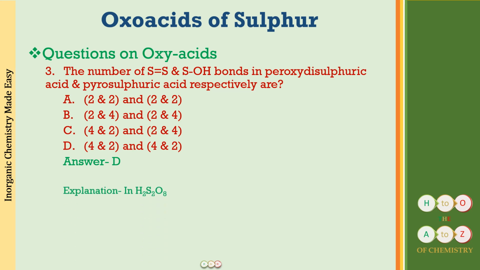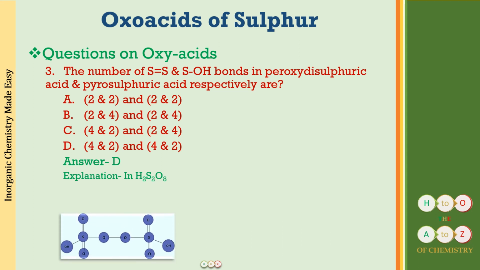How did we get that? Peroxydisulfuric acid is H2S2O8. So you have to draw the structure the way I have taught you. When you draw it, this is the structure that you will be getting. And the number of S=O bonds is going to be equal to 4, and the number of S-OH bonds is going to be equal to 2.